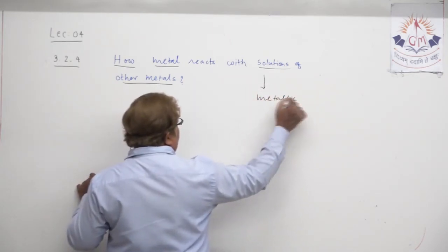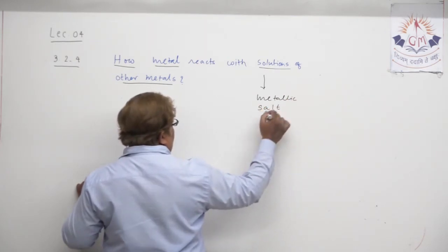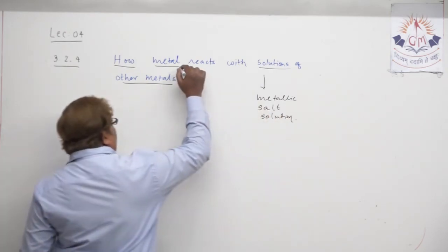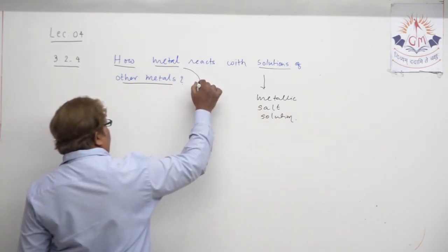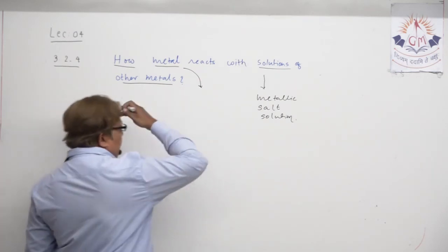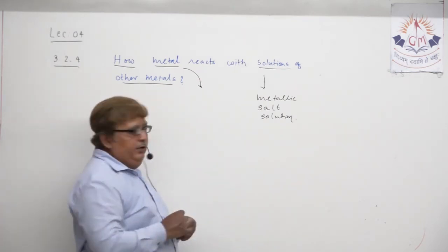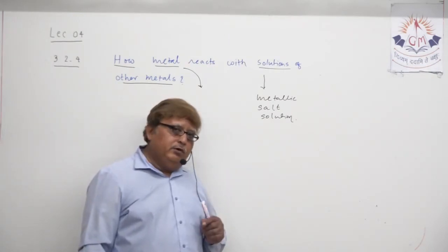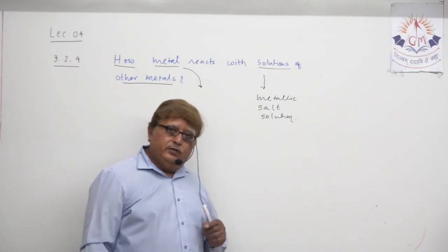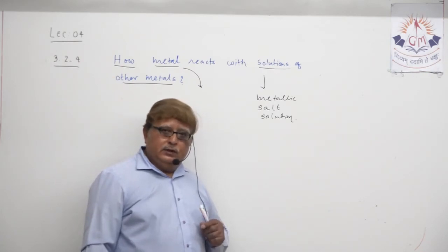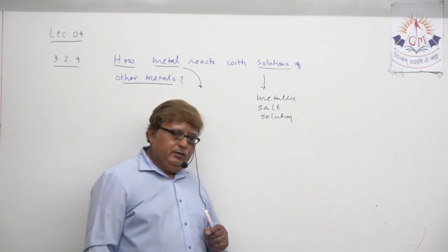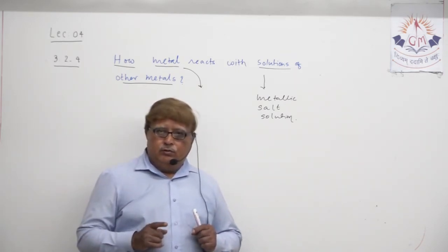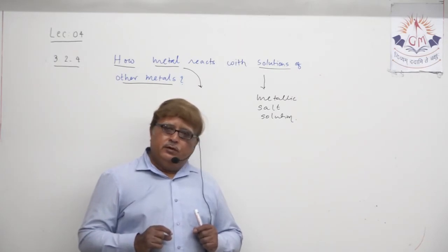as you know, metallic salt solution, and another metal. So ultimately when any metal reacts with metallic salt solution of other metal, it is going to be a single or mono displacement reaction.